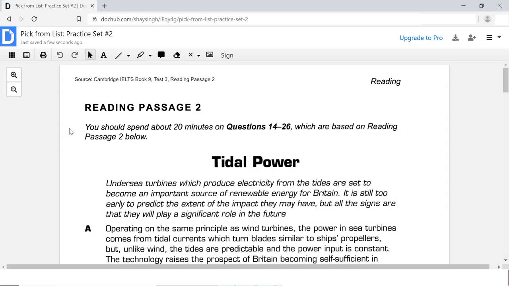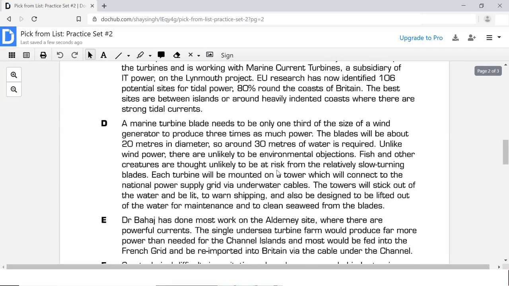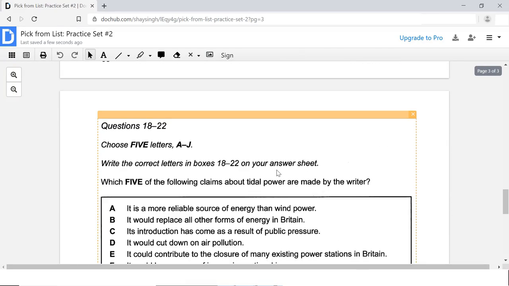Welcome back. In this video, we're looking at our second practice example. This one comes from the Cambridge IELTS book number 9, test number 3, and this is reading passage number 2. So here, our article is about tidal power. Let us come down to our question and let's take a look.